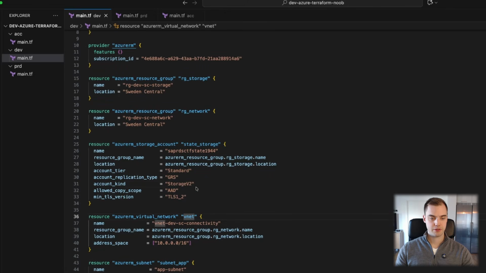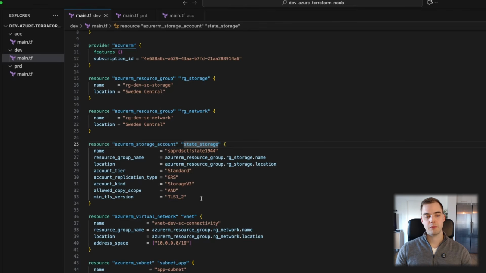So the next issue I see with this is that we have a storage account resource that is apparently called state storage. And this is something I learned when I started working with Terraform. If you are like me, who came from working with Azure Bicep and transitioned more into Terraform, you are maybe not as used to working with state. And you learn how to deal with state, and one possibility is you can store state in Azure Storage.